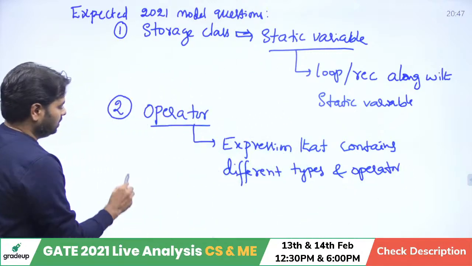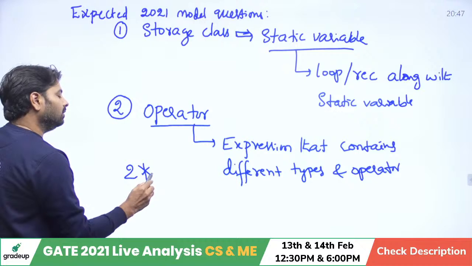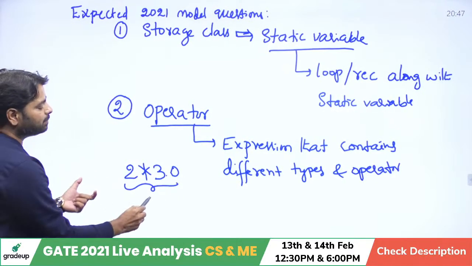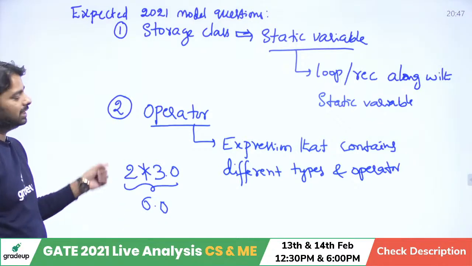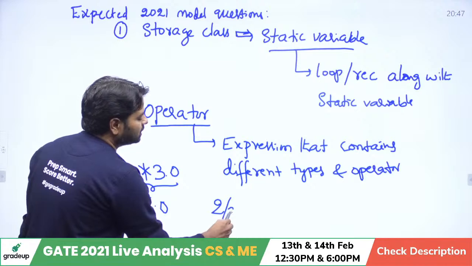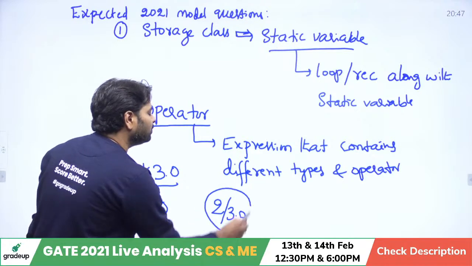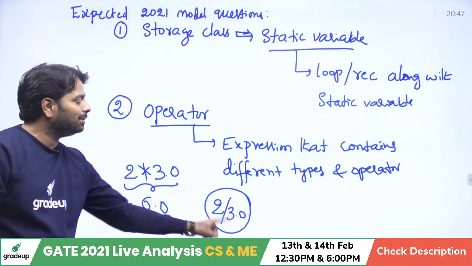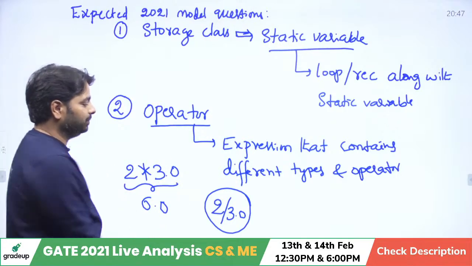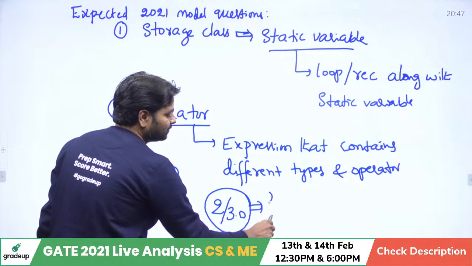Example, 2 into 3.0, which is going to evaluate as 6.0. It's not a 6, because it's going to evaluate as a real value. Something like that, 2 by 3.0. It's going to calculate as a float, not integer, because integer by float will be considered, and the int will be promoted to the float here. The result is float.